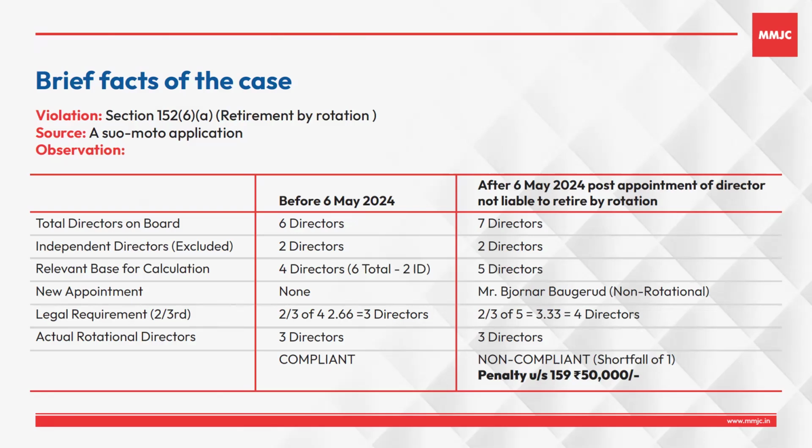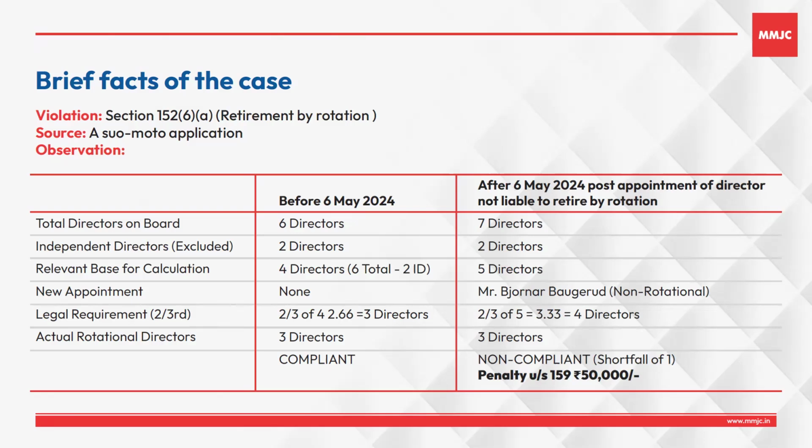But since the newly appointed director was not liable to retire by rotation, the number of directors who were liable remained 3 only, which was less than two-third. As the section says, a minimum of two-third directors should be liable to retire. So 3 was less than two-third, and hence the company was not in compliance with section 152(6)(a). So this was the order.